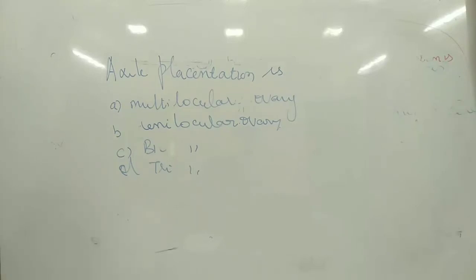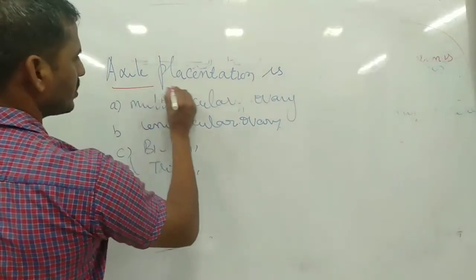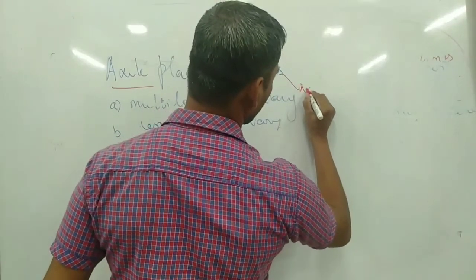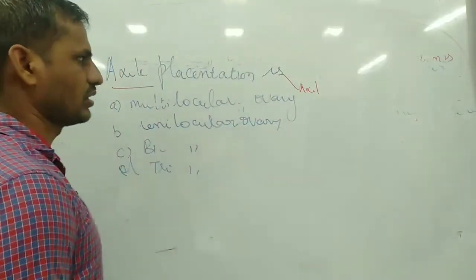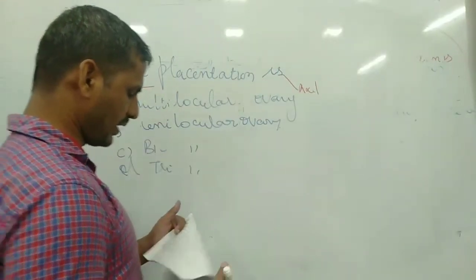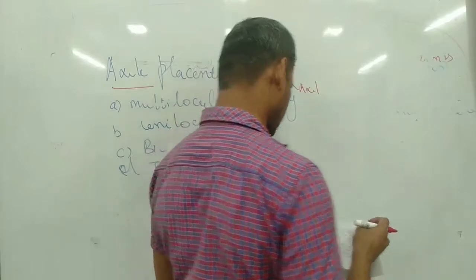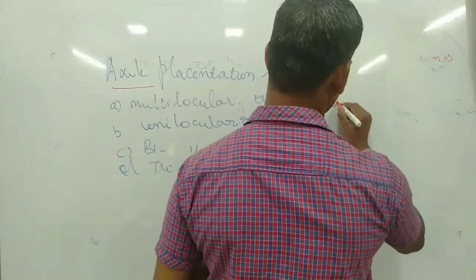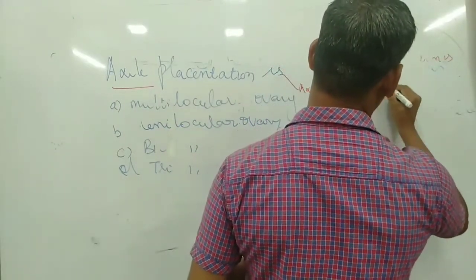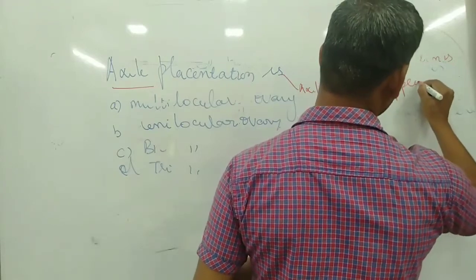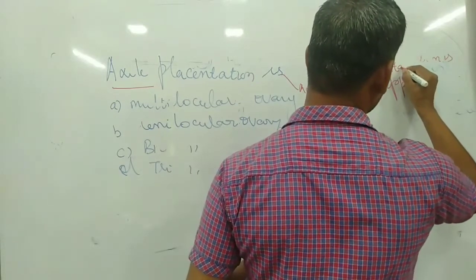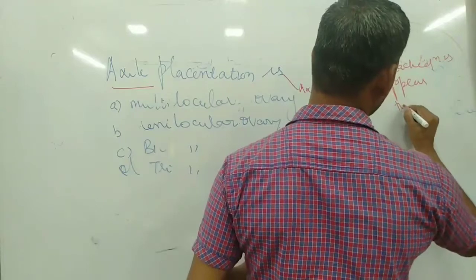Axile placentation means the placenta is present in the axil region. It develops from the axil region, and the placenta appears or is attached to the axil.